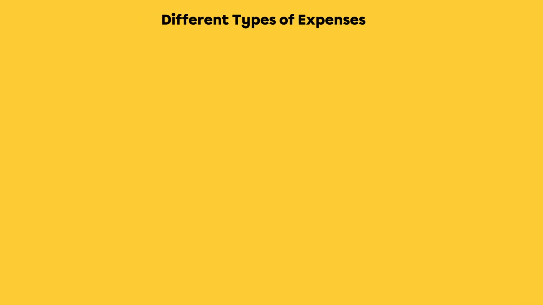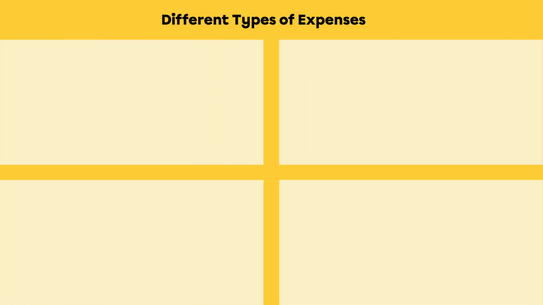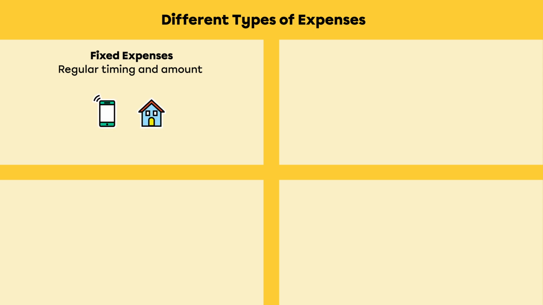When it comes to expenses, there are different types. A fixed expense is an amount that is always the same and comes up on a regular basis, such as a cell phone bill or rent. A monthly cell phone bill is an example of a fixed expense since it is always due on the same day each month and the cost is set by a contract.